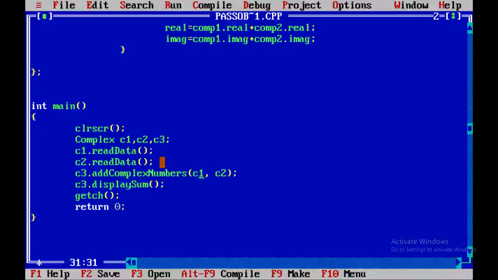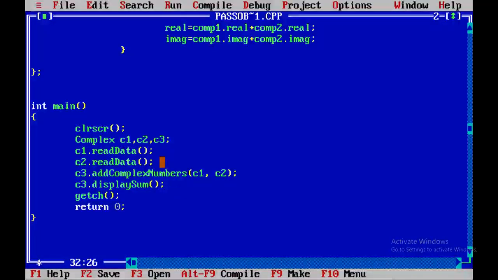See, here we can see the objects are being passed as an argument to the member function of a class, that is add complex numbers. So this is how we can pass an object as an argument to a function. Now see, here at the last function call C3 dot display sum will be used to display the sum of two complex numbers of the class complex.